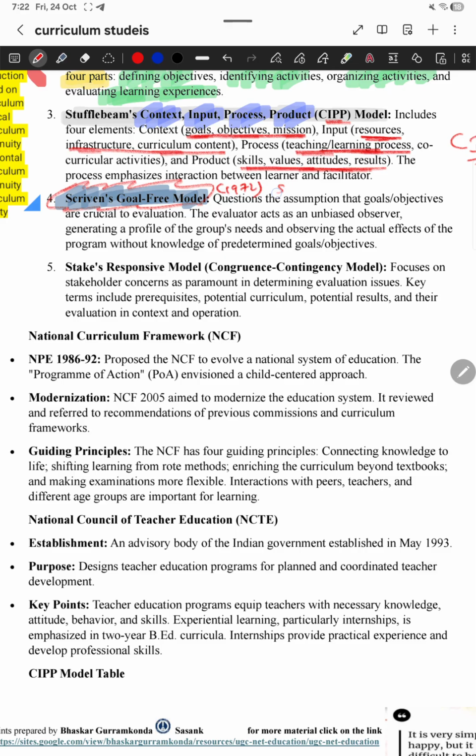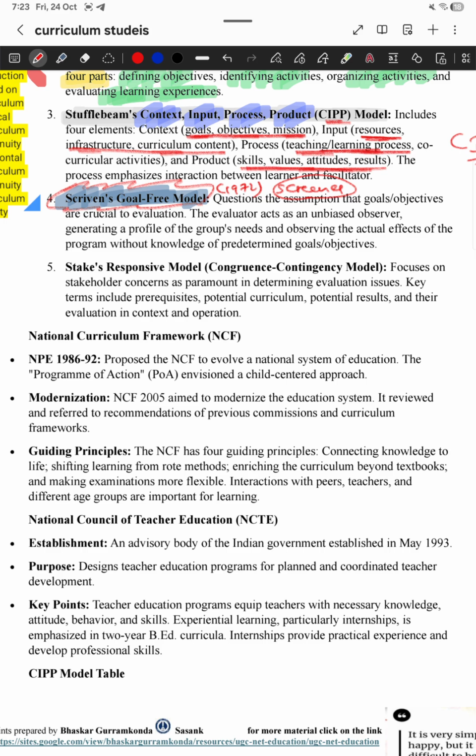To evaluate the curriculum, to communicate between the assessor and the curriculum, there will be a screener who doesn't disclose the goal of a particular curriculum or program. So the Scriven goal free model says about it.